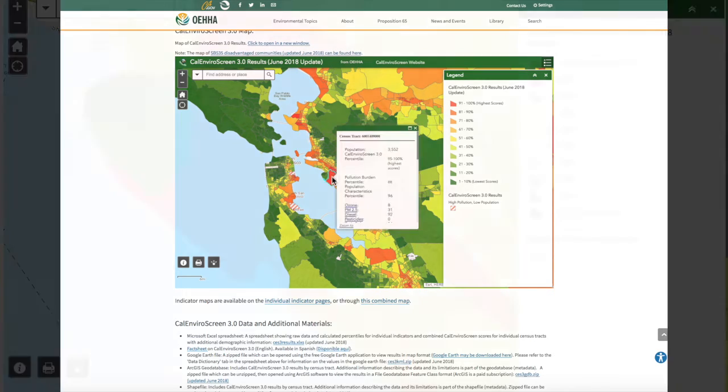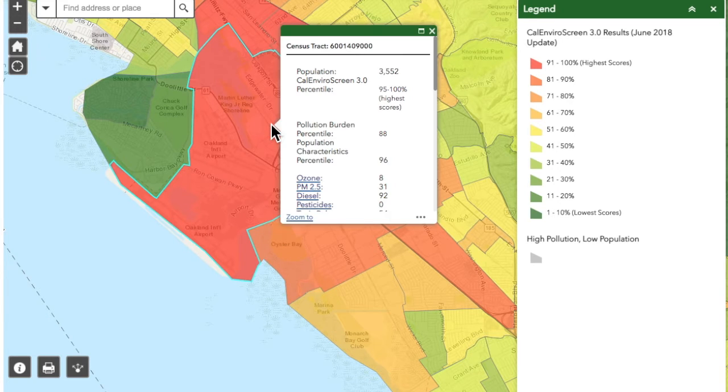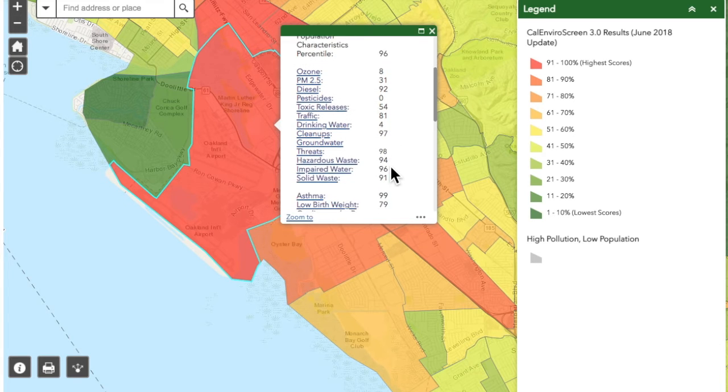One area to highlight is a census tract surrounding the Oakland airport. As we can see, the total burden of pollution in the census tract is 88 out of 100. More specific to air pollution, its burden of particulate matter is 31, diesel 92, and traffic 81. Exposure to air pollution is closely related to health problems.